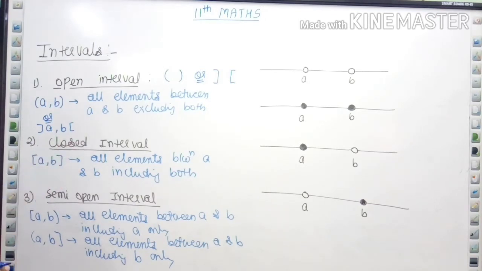Now closed interval means all elements between A and B including both. This time, the values between A and B, and A and B are also included. Third is semi-open interval. It means one side closed, one side open. This side is closed, A, that is included. Here B is included, right?